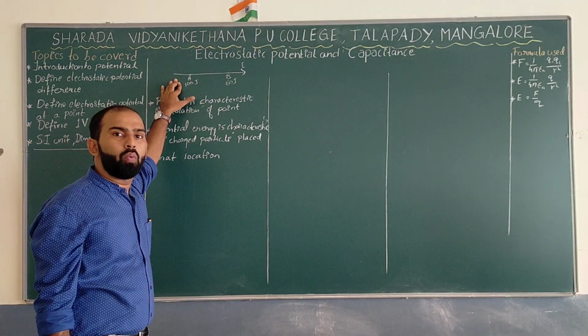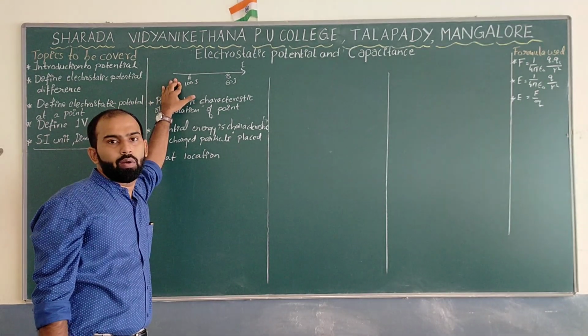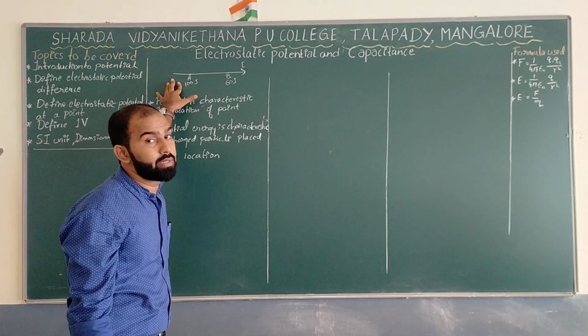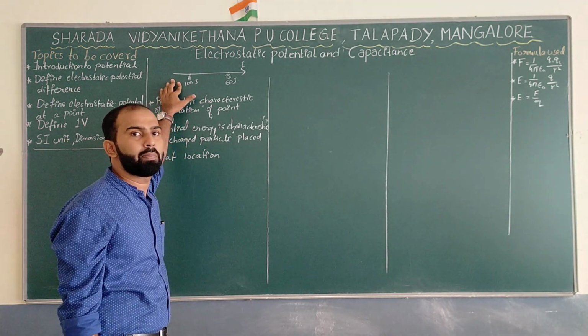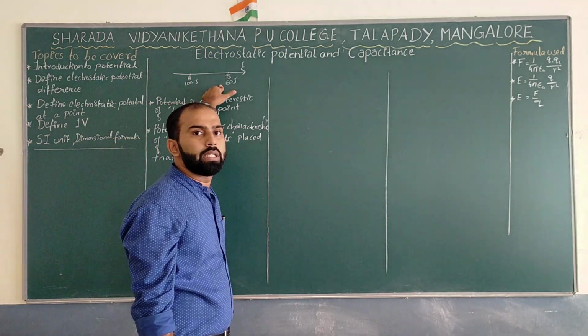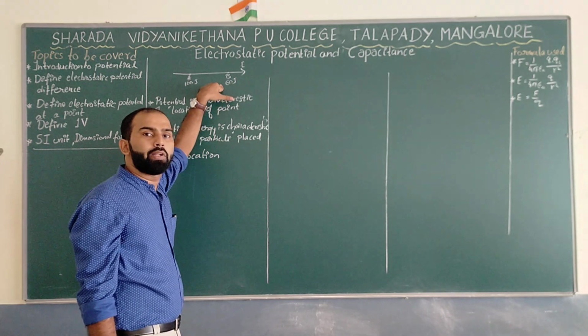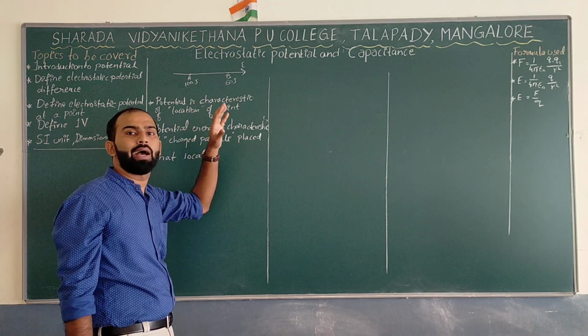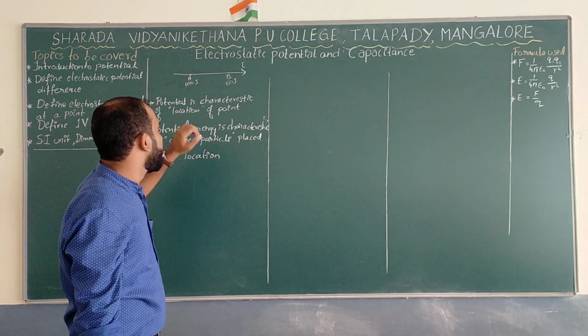If I keep a unit charge at a point A, how much energy can your charged particle get over here? Obviously it is 100 joule. The same charged particle if I keep at the point B, what is the possibility of energy? Your answer should be 60 joule. And this 60 I have taken for the time being over here.